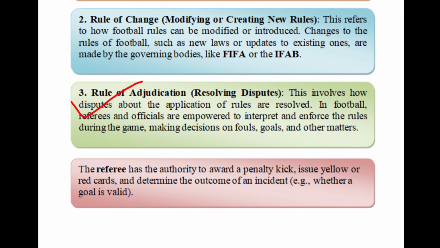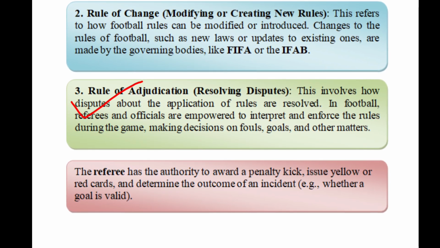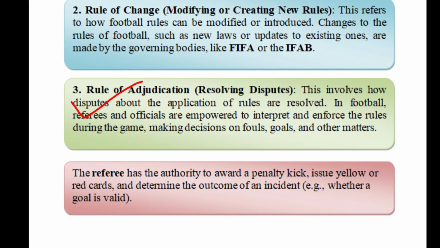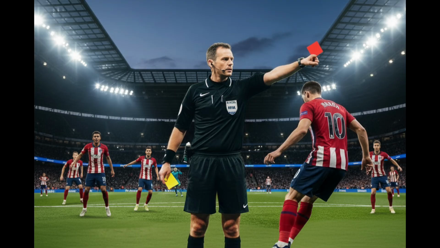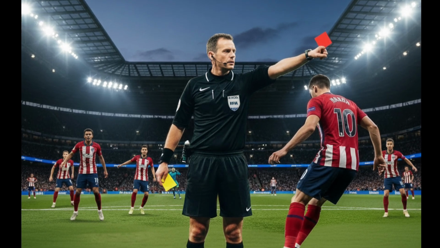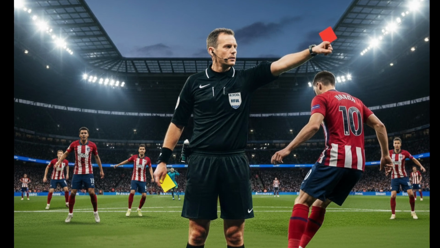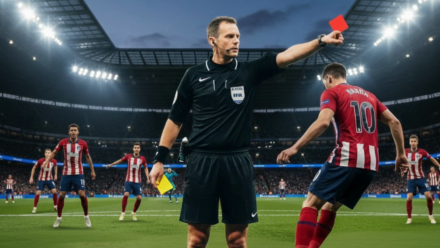Number 3, rule of adjudication. This involves how disputes about the application of rules are resolved. In football, referees and officials are empowered to interpret and enforce the rules during the game, making decisions on fouls, goals, and other matters. The referee has the authority to award a penalty kick, issue yellow or red cards, and determine the outcome of an incident.